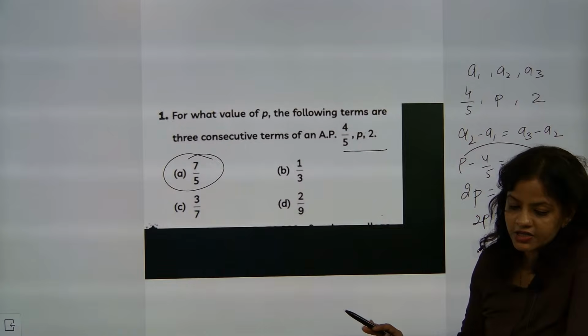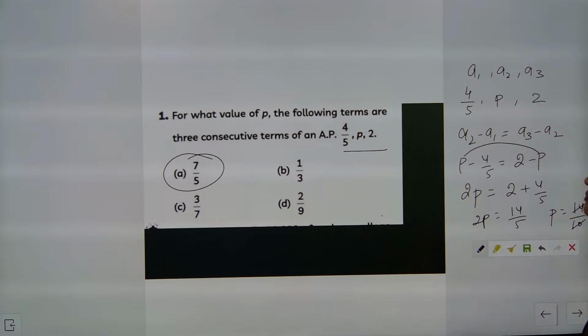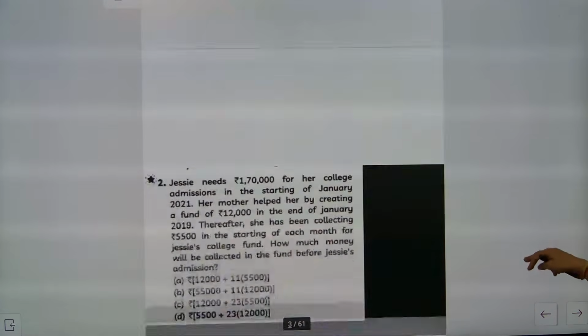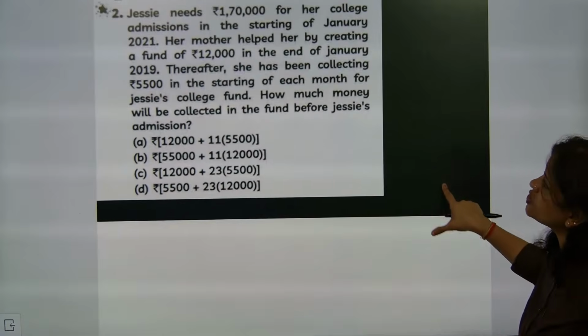Maha, Naren, understood now how to handle this type of questions? Yes, Sophia, the correct answer will be coming as 7 by 5. So I hope you might have understood this one, how to handle it. Now you look here, this type of questions we must be doing.